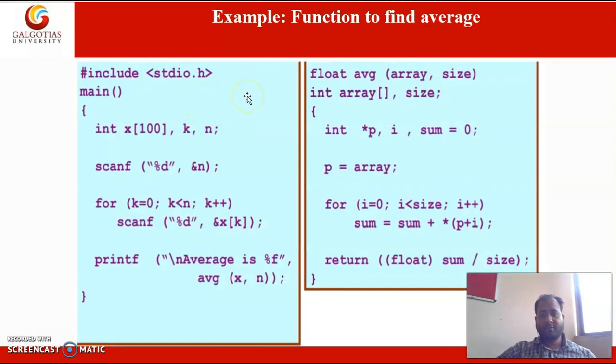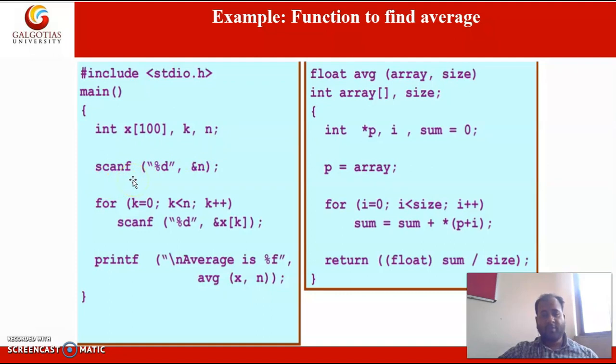So here is an example where I have used arrays. This is a function to find the average. Here I enter x[100], so x is an array variable which can hold 100 elements, and k and n are two other variables.